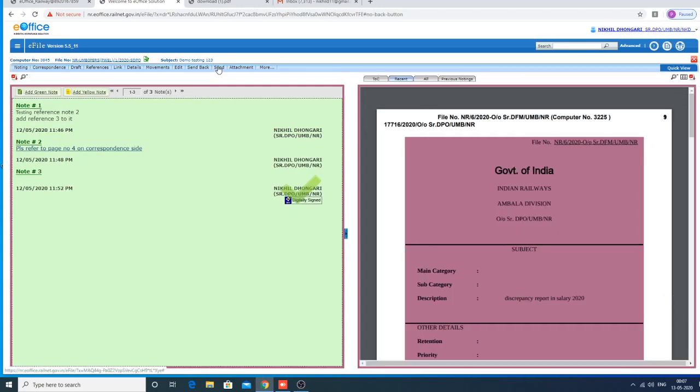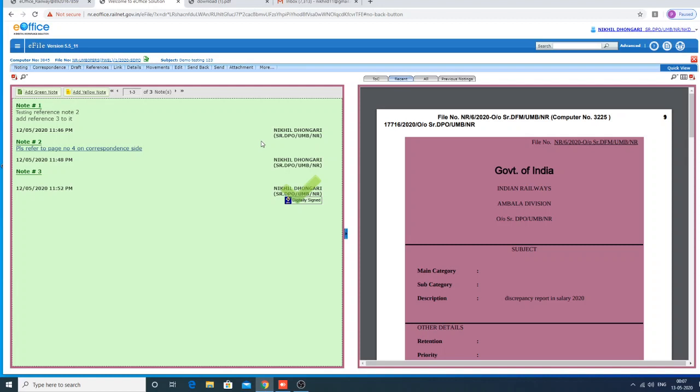Then you can send this file further with whatever corrections are intended, or you can send it back also. And you can attach any file here. Whatever actions we already showed you in the video for creating a file, the same will be applicable to existing files or files received from outside. The same actions you can do in all kinds of categories.